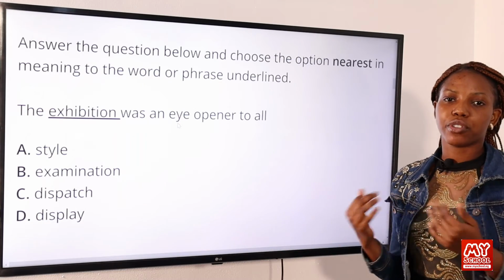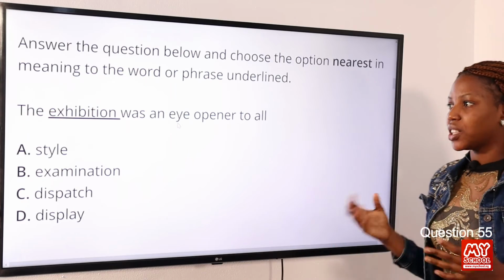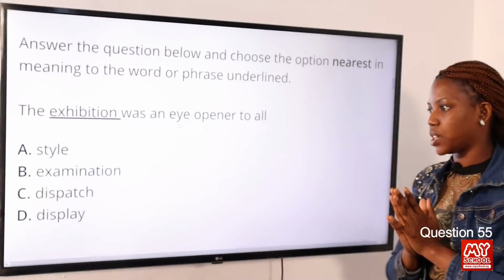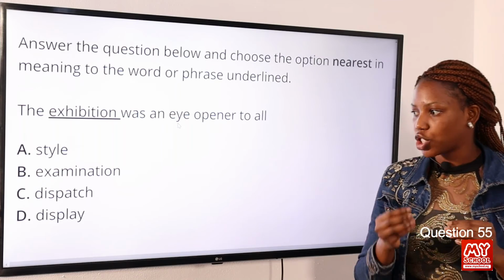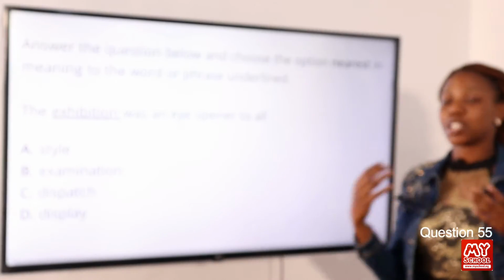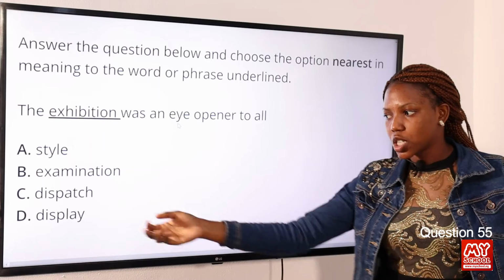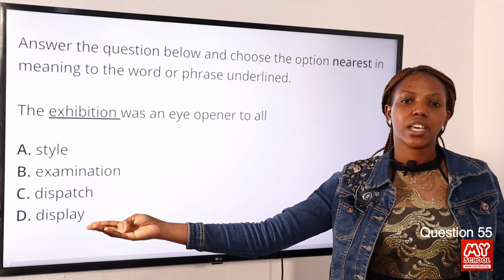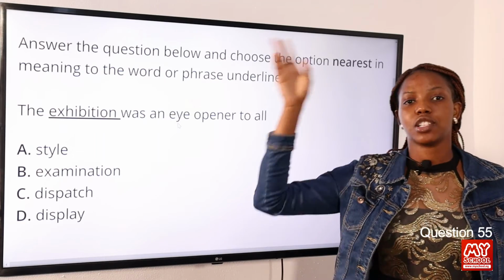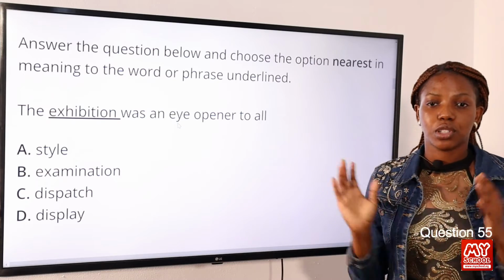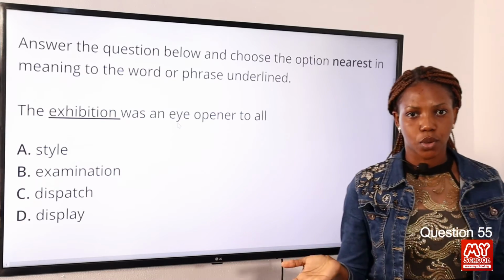Now moving on to question 55. The exhibition was an eye-opener to all. Option A, style. Option B, examination. Option C, dispatch. Option D, display. Now, exhibition is a public display of something. So we can say the word display used in option D is the answer to the question, because the instructions state that we should look for a word nearest in meaning to the word on the line. So option D is the correct answer to this question.